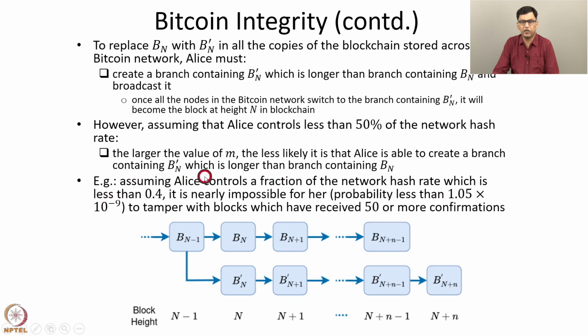So this will be the typical case. A single miner will definitely control a fraction of the network hash rate which is less than 0.4. So in this situation, once a block has received 50 or more confirmations, the probability of being able to replace the block with another block is less than about 10 to the power minus 9. So this shows the integrity of the blockchain. It's very difficult for someone to modify a block in the blockchain.